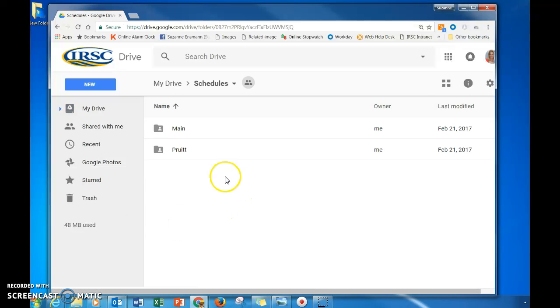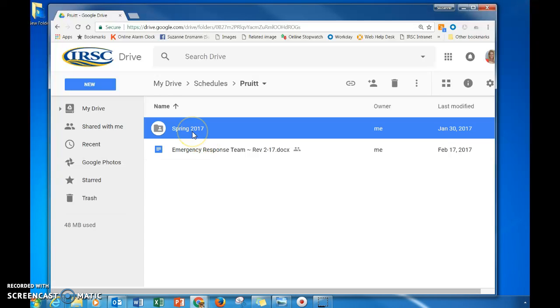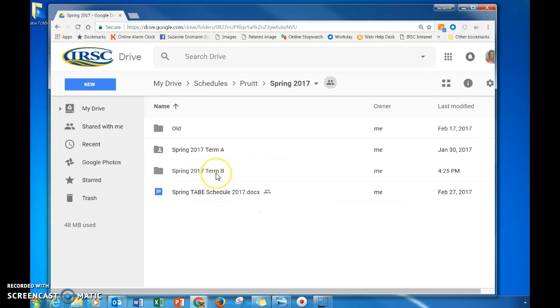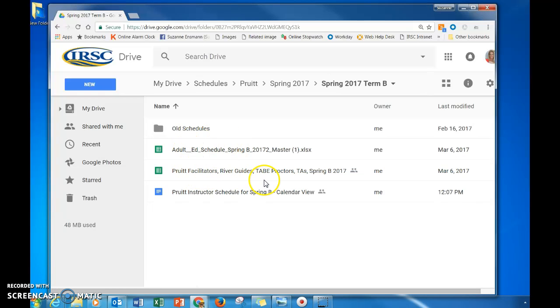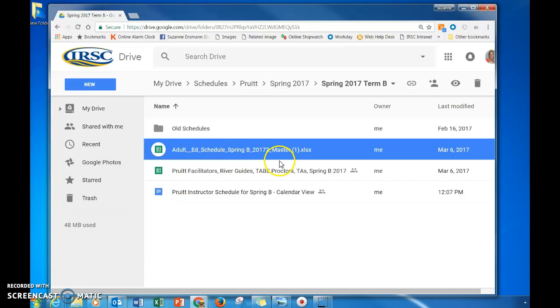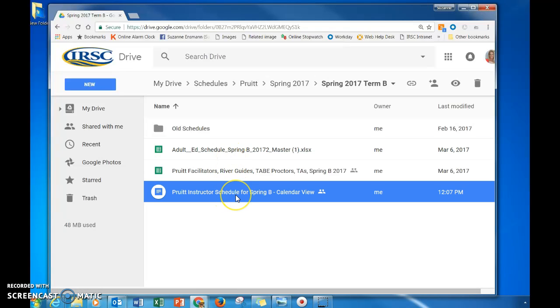If I click on schedules, you can also see we have main campus schedule in here, the TABE test scores, as well as Pruitt campus schedules under spring 2017. If you're with the Pruitt team, click on Term B, and you can see exactly what the master schedule is that Lydia and Donna Sizemore put out, or you can see our calendar view that we developed from that master schedule in a calendar view. So it opens up with just looking like a calendar. It has all the reference codes in there and your course IDs in case you're curious as to what those might be. Of course, you could always see them on your class roster in Mariner too.